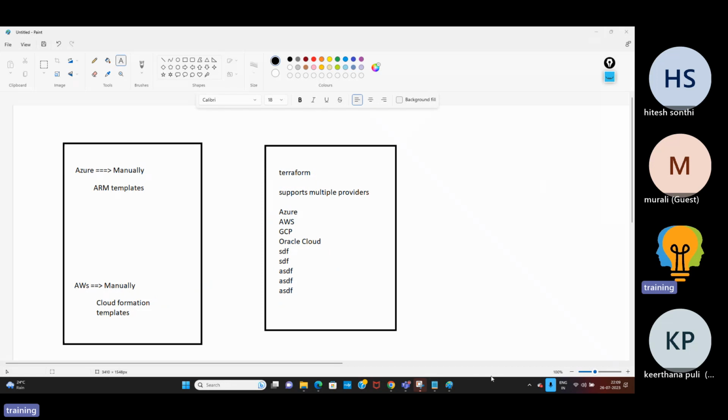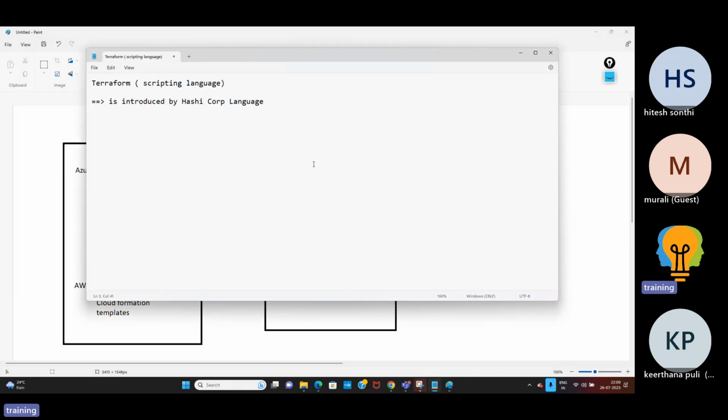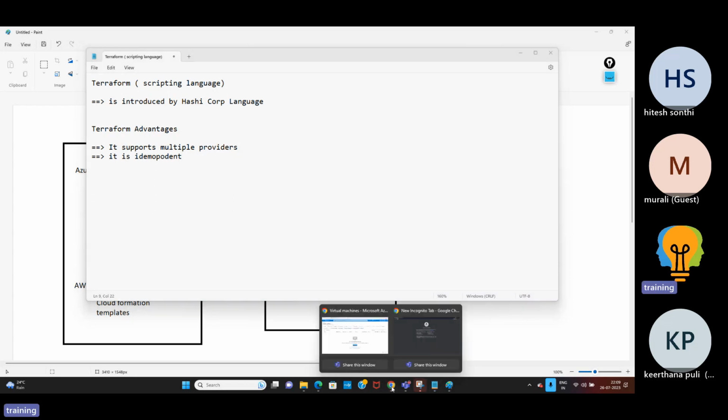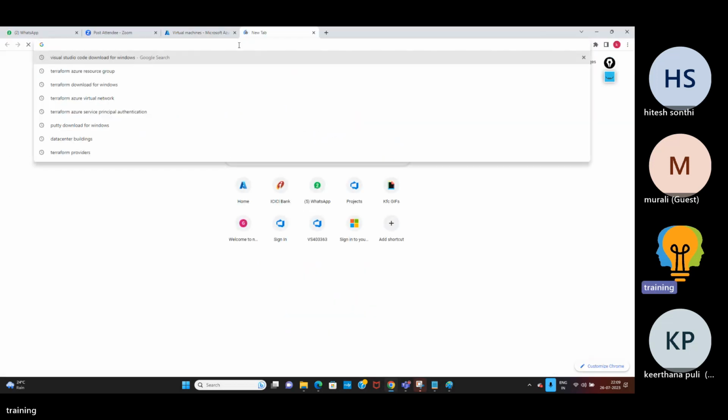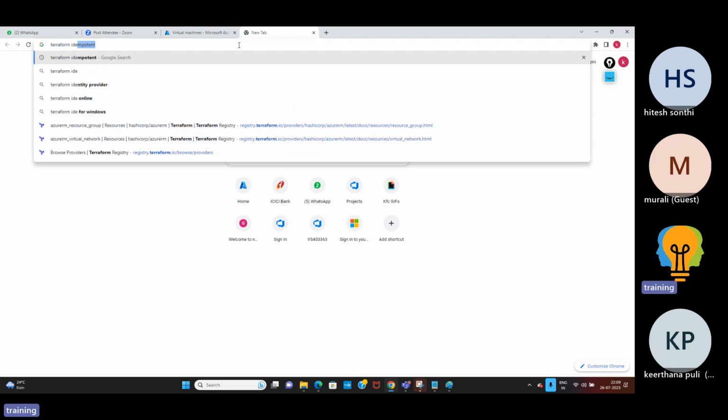Now let us see about Terraform advantages. What is the advantage of Terraform? The first, as I said, it supports multiple providers, and it is idempotent. So what is idempotent? Let me show you. Terraform idempotent.